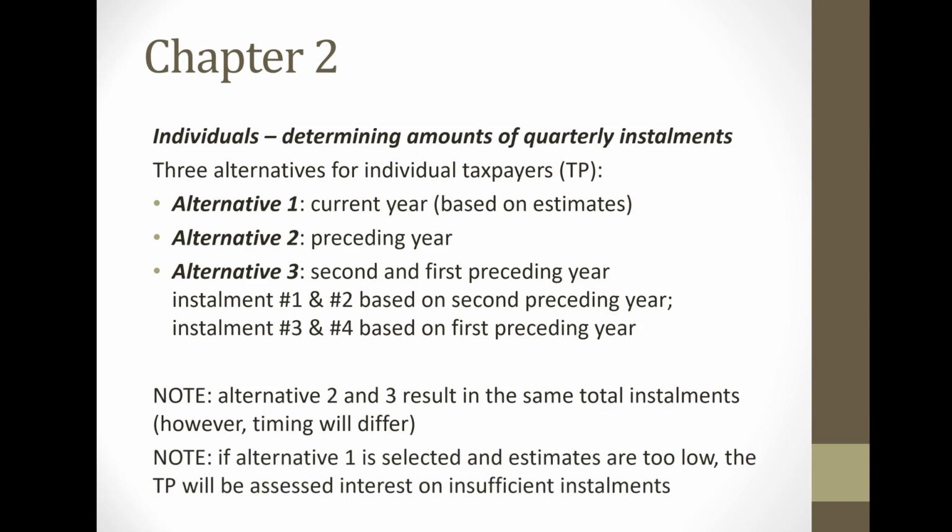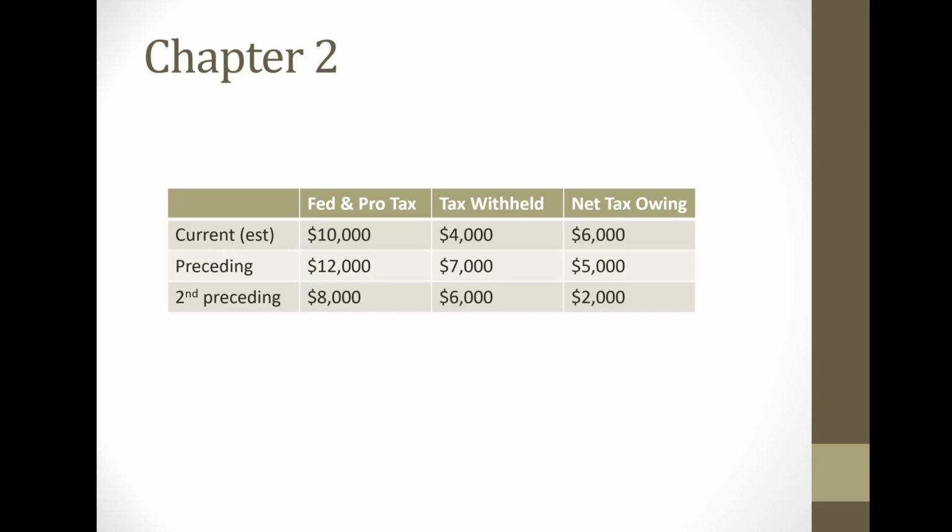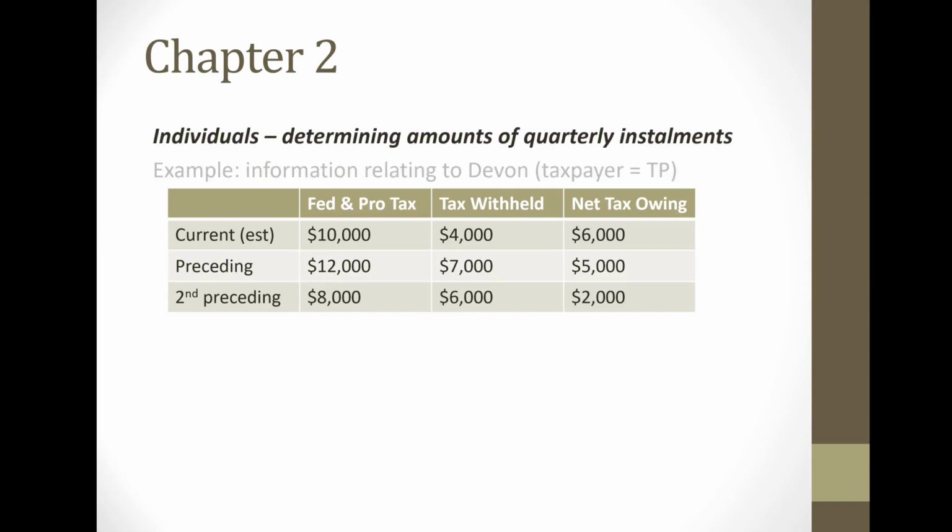If an individual happens to select alternative 1, and the estimates that taxpayer makes are too low, then the CRA could assess interest on insufficient installment payments. Now, given all three alternatives, the taxpayer is able to select any of the three, but once again, because alternative 1 is based on estimates, if the estimates are too low, that taxpayer could be charged interest for insufficient installments. Let's look at this example on the next slide.